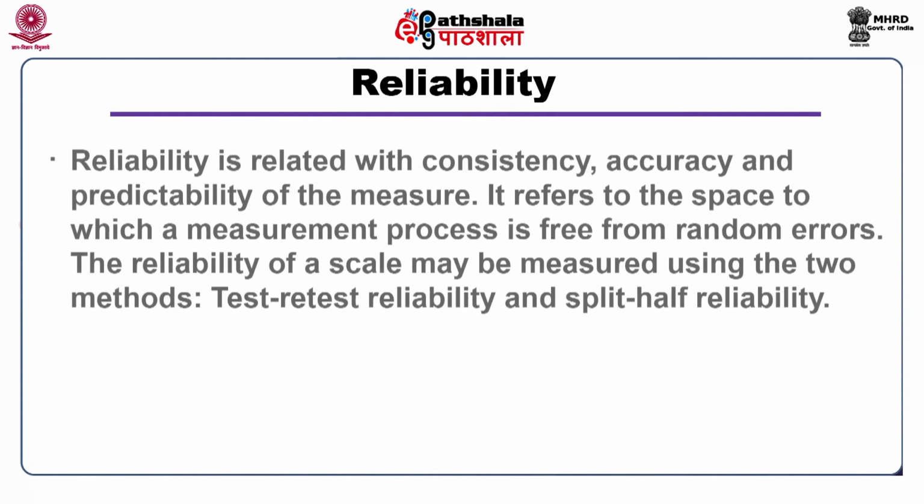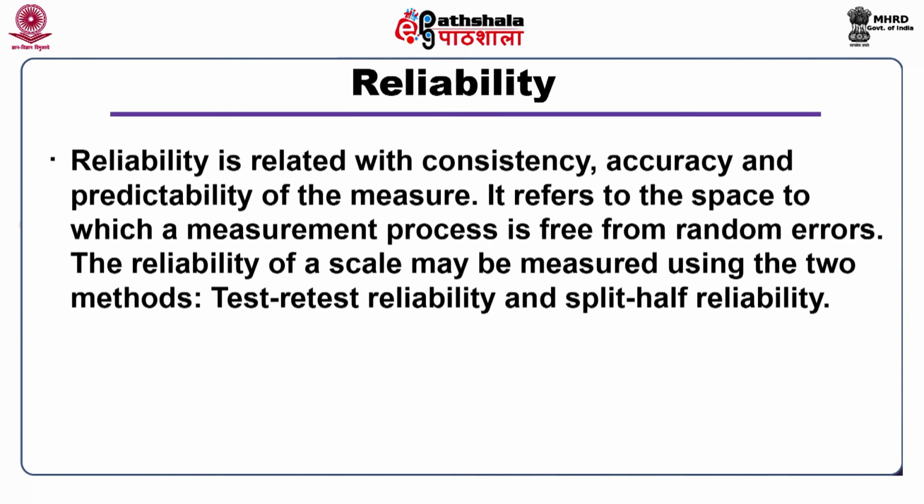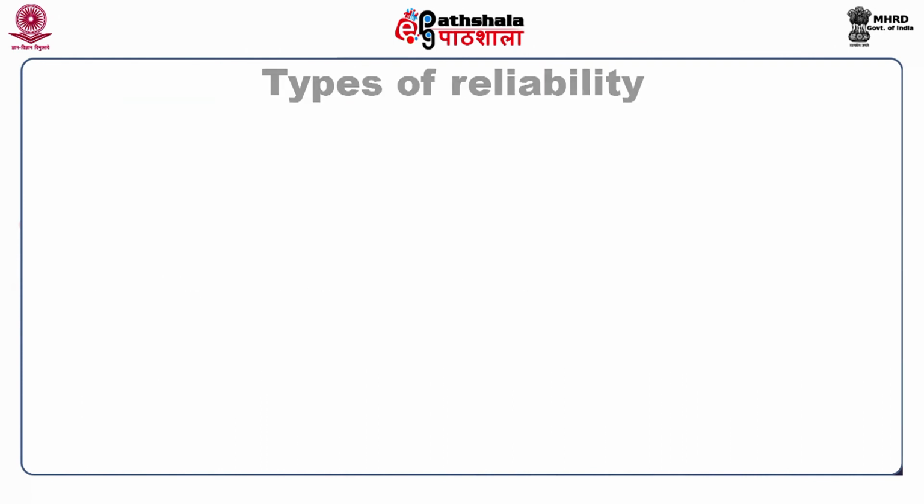The CAT scores are supposed to predict the candidate's aptitude for studies. Reliability. Reliability is related with consistency, accuracy, and predictability of the measure. It refers to the extent to which a measurement process is free from random errors. The reliability of a scale may be measured using two methods: test-retest reliability and split half reliability.